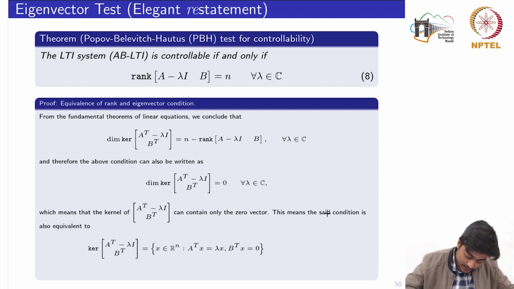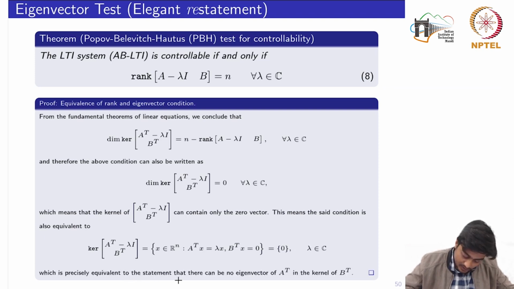which is equivalent to saying that the kernel of this matrix, which is given by this set of X belonging to the n-dimensional set of real numbers, for which both these conditions are satisfied, that is, A transpose X equal to lambda X and B transpose X equal to 0, should be equal to 0 because it contains only the 0 vector, which is precisely equivalent to the statement that there can be no eigenvector of A transpose in the kernel of B transpose. This finishes the proofs.